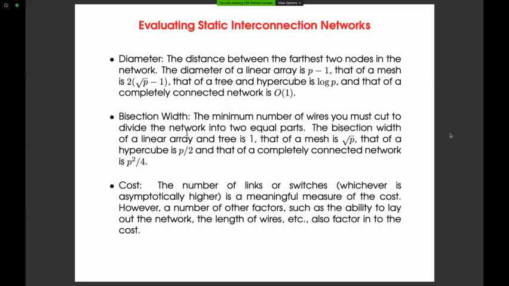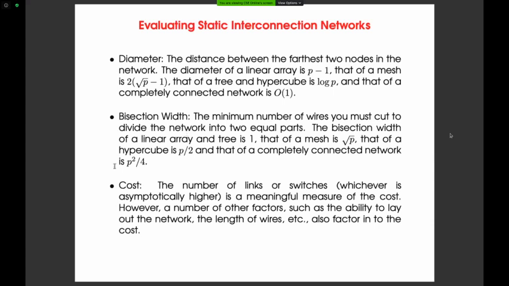The peak rate, the maximum rate at which a single physical wire can deliver bits, is called channel rate. For example, if you take a road, at a time you can move 8 vehicles on the road in parallel. That is called channel width. And how many such vehicles will pass at a particular peak rate, that is called channel rate. So the bisection bandwidth is nothing but the multiplication of channel width and channel rate.